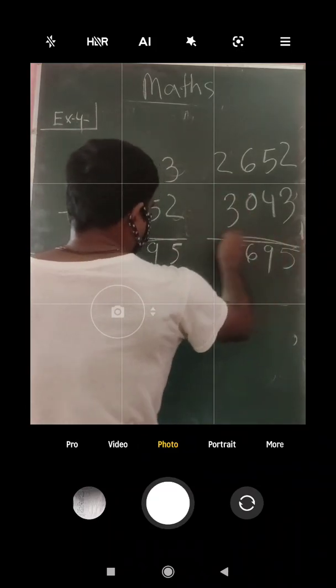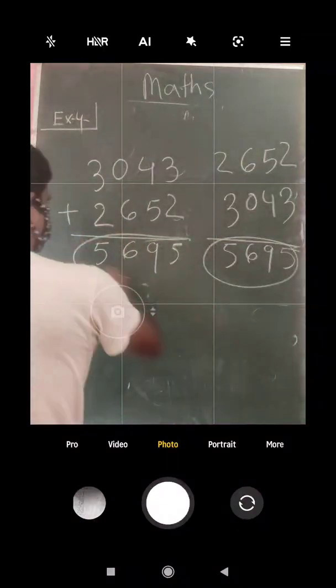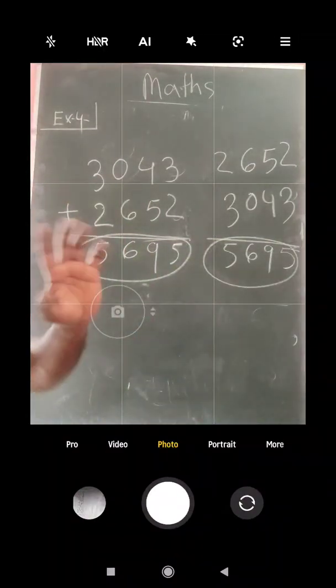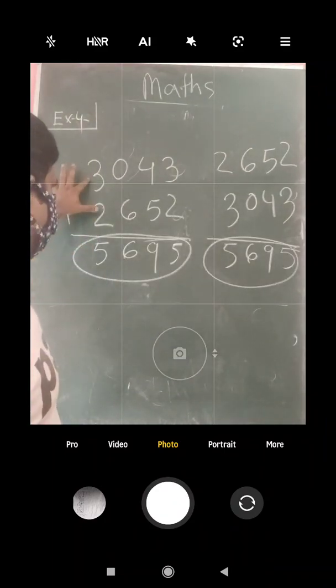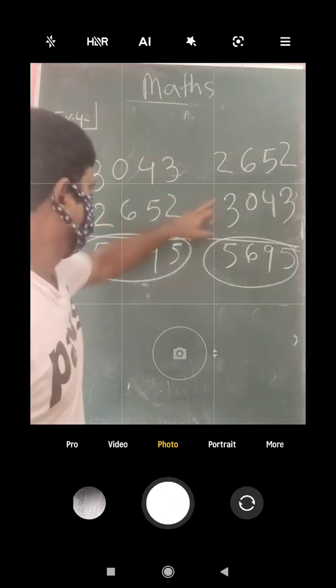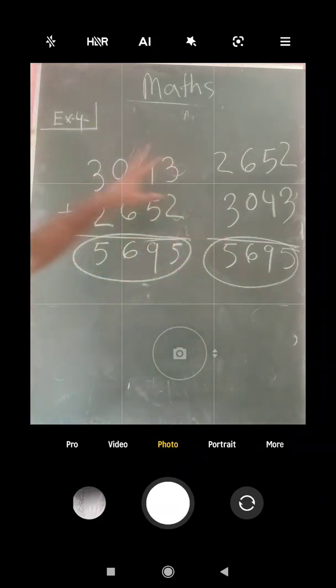So both have the same answer. Either you do it below this number or above this number, if we add, it will be the same only. So this is your properties of addition.